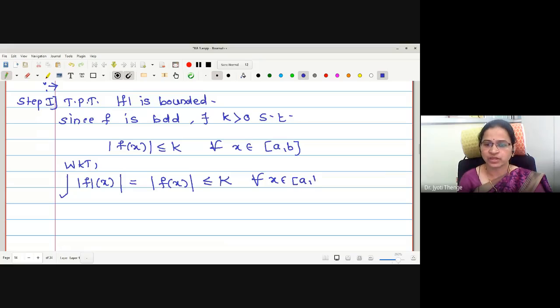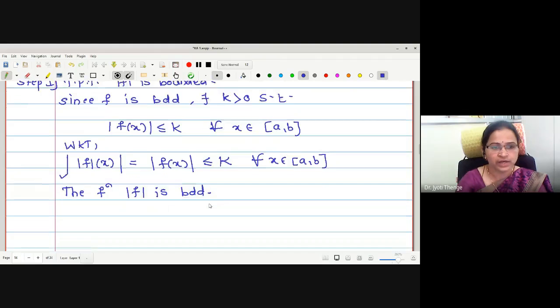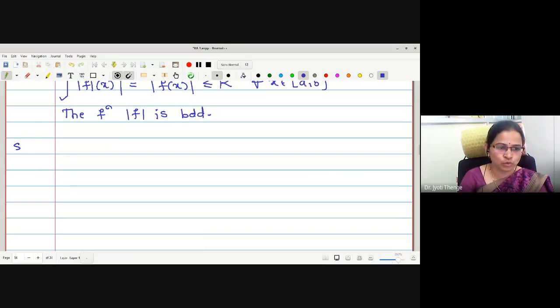Okay. Therefore, here one can say that the function mod f is integrable. The function mod f, sorry, not integrable, it is bounded. Function mod f is bounded. Okay, let us go for step number 2 to prove that mod f is integrable.